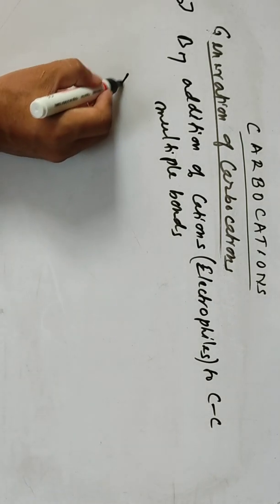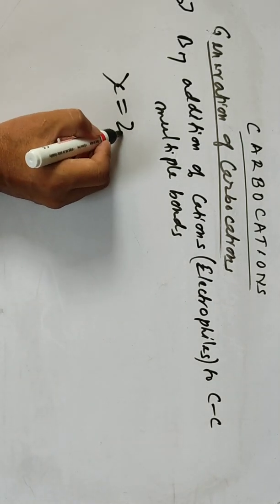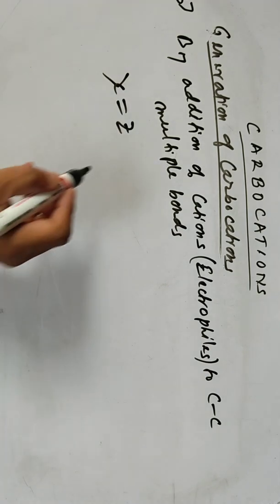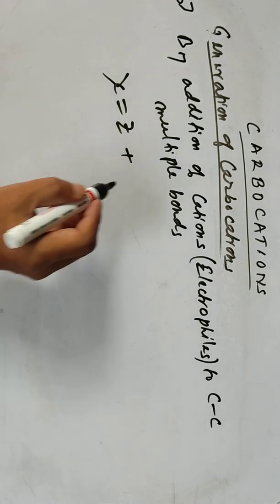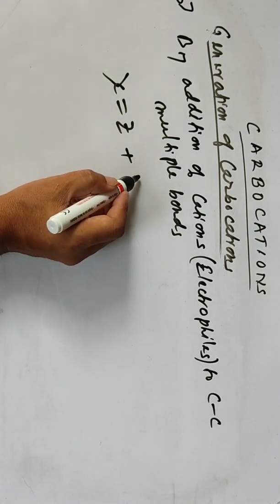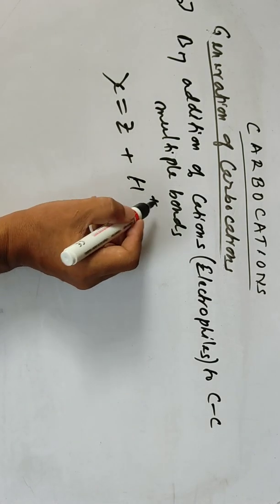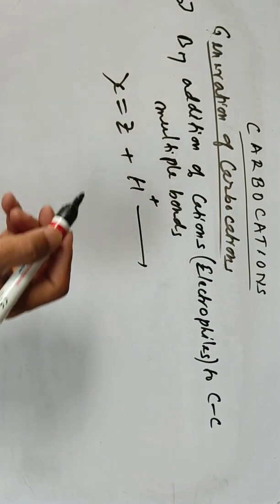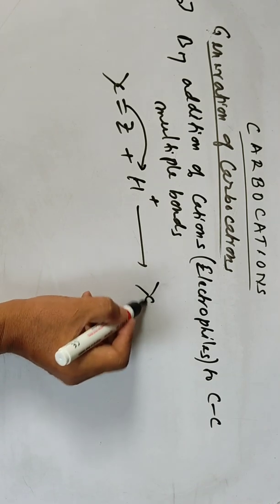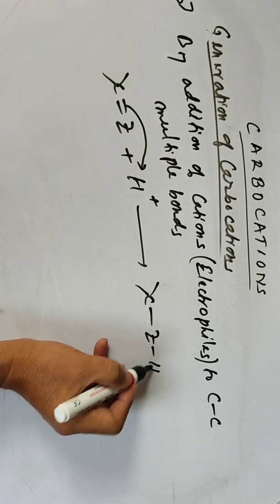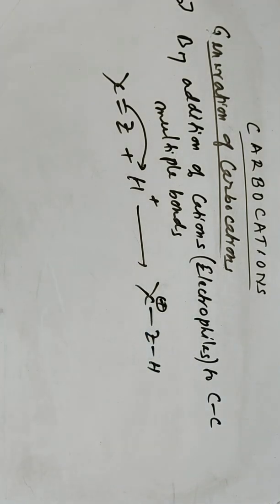So here, for example, you can take a C double bond C, a carbon-carbon multiple bond, reacted with an electrophile or the proton. Proton addition takes place like this, so you get a positive charge here. So we got a carbocation generated.